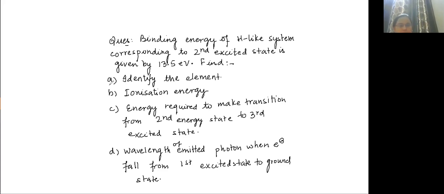Good, Praful. Yes, class. Binding energy of the second excited state is given as 13.5 electron volt. If this is done, can I move to the next slide?